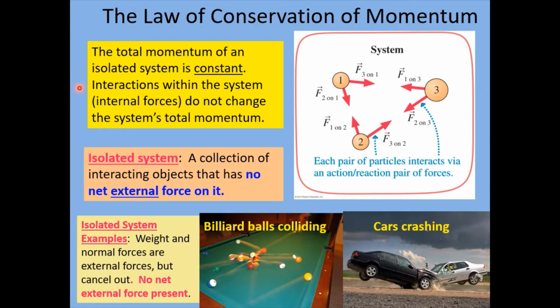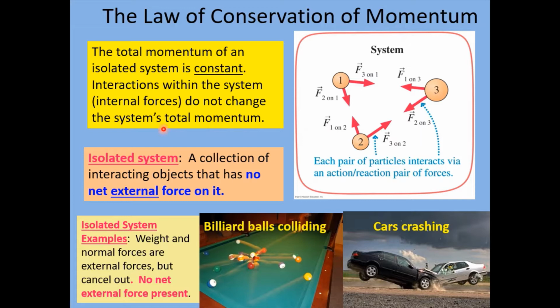Interactions within the system, in other words, internal forces, do not change the system's total momentum. So if we have a system of three objects like this, and let's say they're bouncing around in here and bouncing off of each other and so forth, they are exerting forces on each other since they're interacting. But it turns out that because these forces are equal and opposite, they all end up canceling. And we're not going to prove or derive the law of conservation of momentum, but it's pretty simple to do using Newton's third law. And it's easy to show that the total momentum of this system does not change.